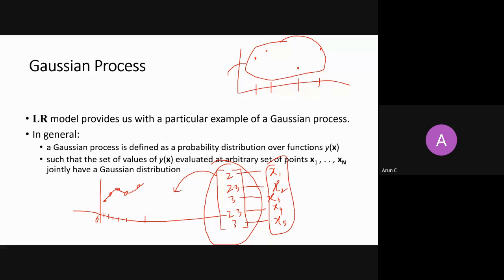We are actually defining these variables on some set of points, and even in prediction we are predicting only on some set of points. For example, if I give you these five values, I'm not predicting for infinite values. I'm still predicting for some set of values, like here, it may be here, and there where I can predict. So these are the values where I can predict, and still they are countable. So I'm actually dealing in finite space, right?